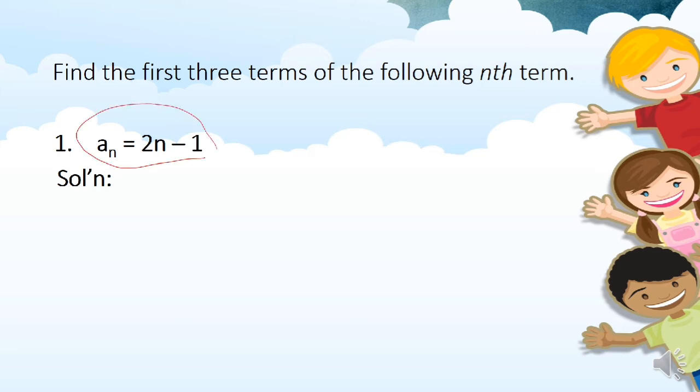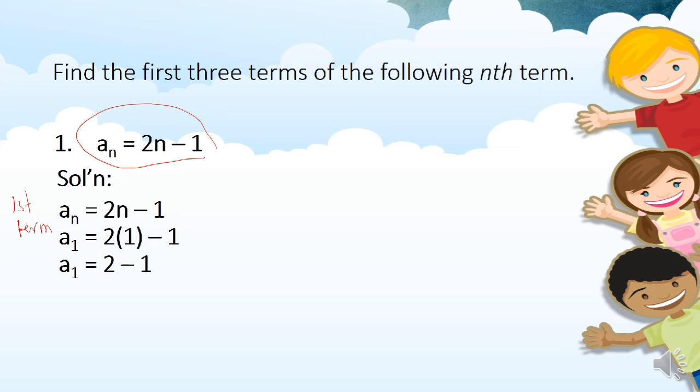So for number 1, we have a sub n equals 2n minus 1. So for a sub 1, the first term, we will substitute 1 to n. Then 2 times n, n is 1, minus 1.